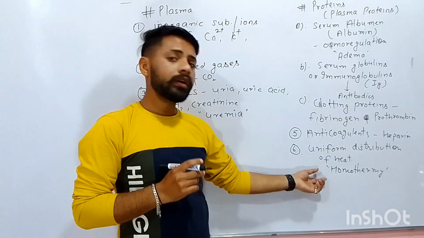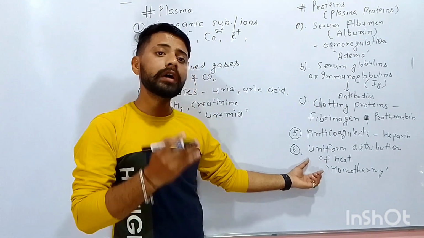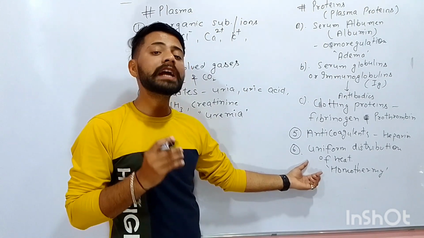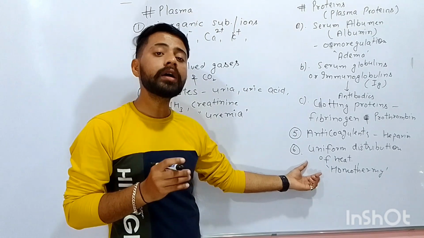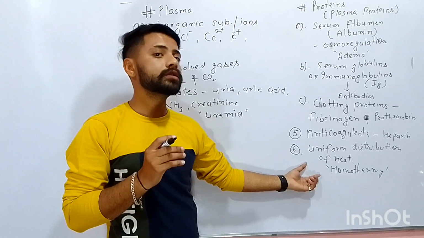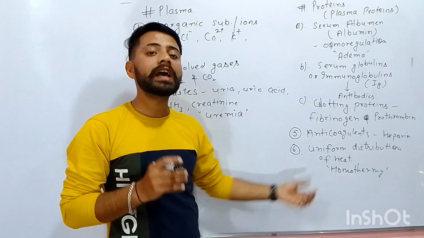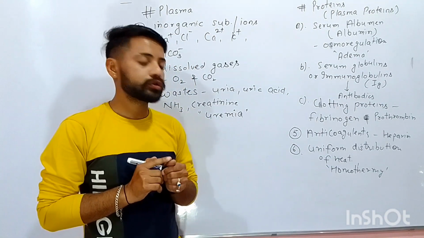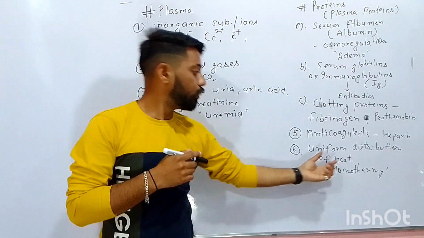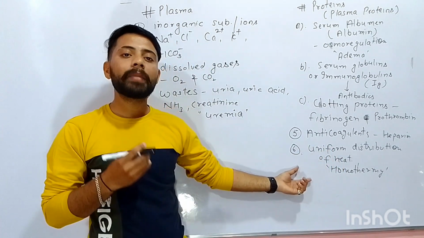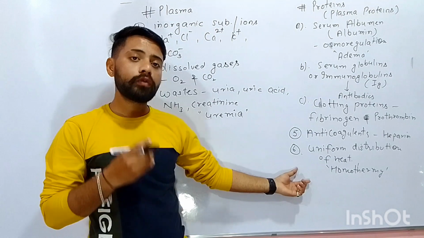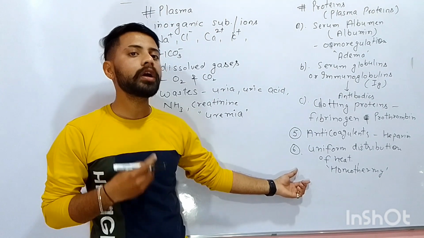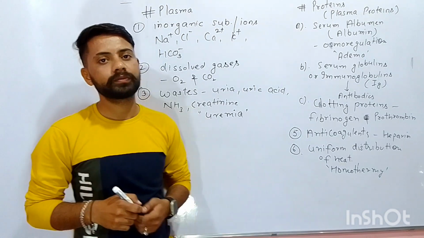Homeothermy is the state of maintaining a uniform temperature in our body. If the blood does not take the heat away from the places where it is produced, the heat gets accumulated in that area. The temperature of that area increases, and we know that enzymes are very specific to temperature, so they would not function. So uniform distribution of heat by the plasma is necessary for maintaining the uniform temperature of our body and also the function of enzymes.